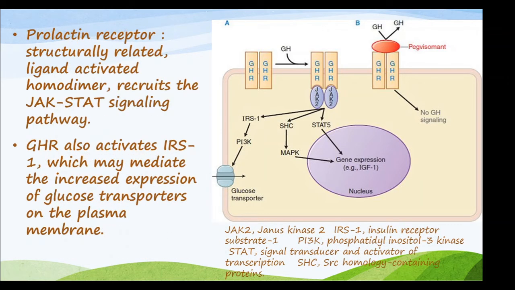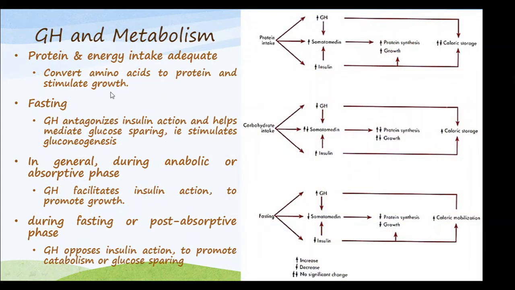The prolactin receptor is structurally related to the growth hormone receptor, and its ligand-activated homodimer recruits the same JAK-STAT signaling pathway. The growth hormone receptor also activates IRS1, which we've already talked about. Growth hormone has different functions. It is important in metabolism, that is, it converts amino acids to protein and stimulates growth.